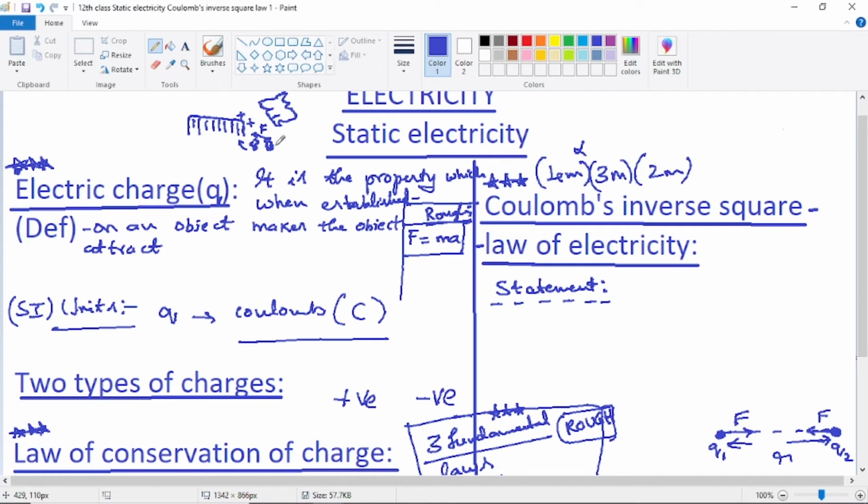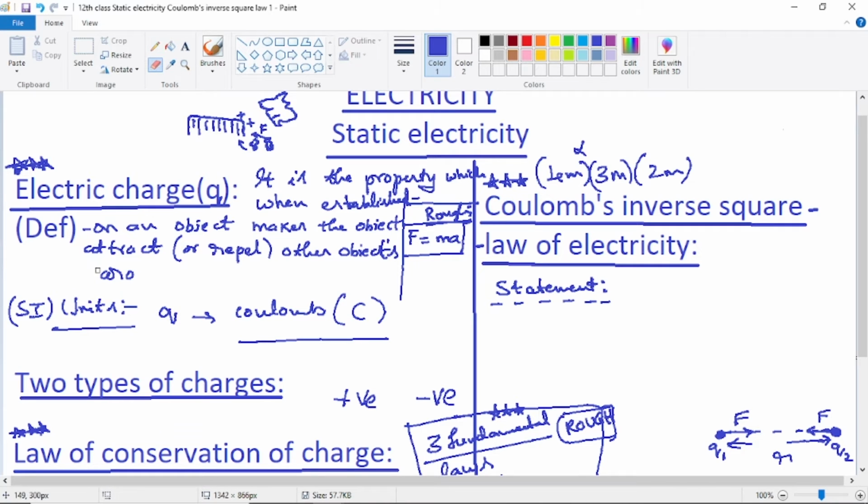not just attract. Sometimes even these bits of paper, once they get attracted, they'll be pushed back again, they'll be repelled back again. So this is a positive charge comb. Supposing another positive charge paper is brought, it will get repelled. Why? Because of this positive charge formed on the comb. So this property which is formed on the comb itself is called electric charge. So it is a property which when established on an object makes the object attract or even repel other objects around it or near it.